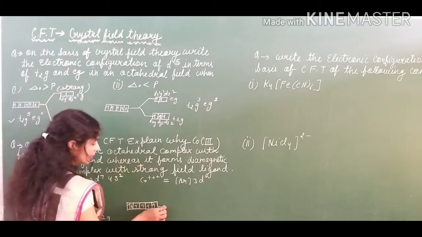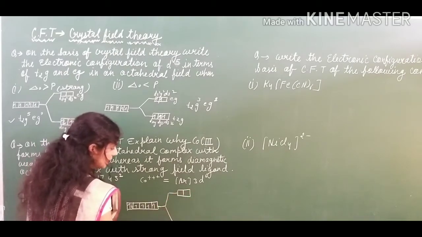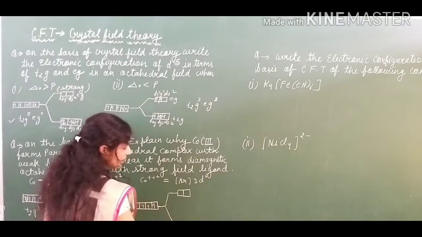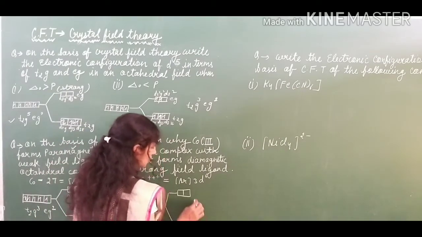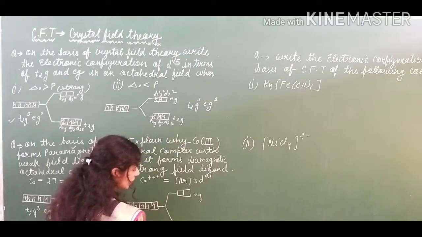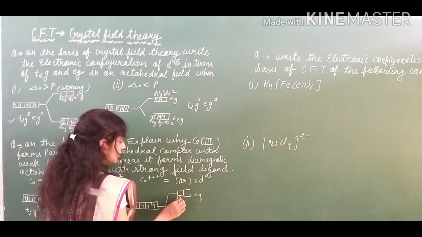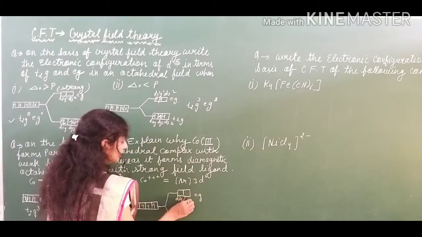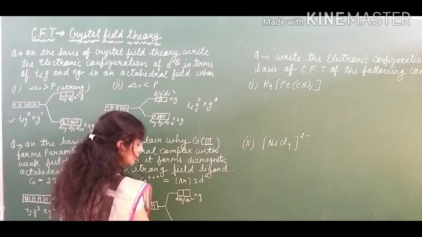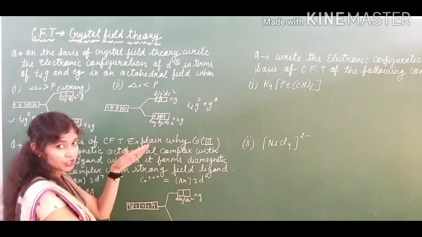This we have mentioned. Now after that you have to show the splitting energy is a greater one, so we have to show the large gap. This is for t2g and this is for eg. This is for dxy, dyz, dzx. This is of dx square minus y square and dz square. These electrons 1, 2, 3. Because the gap, the splitting energy, is the greater one,